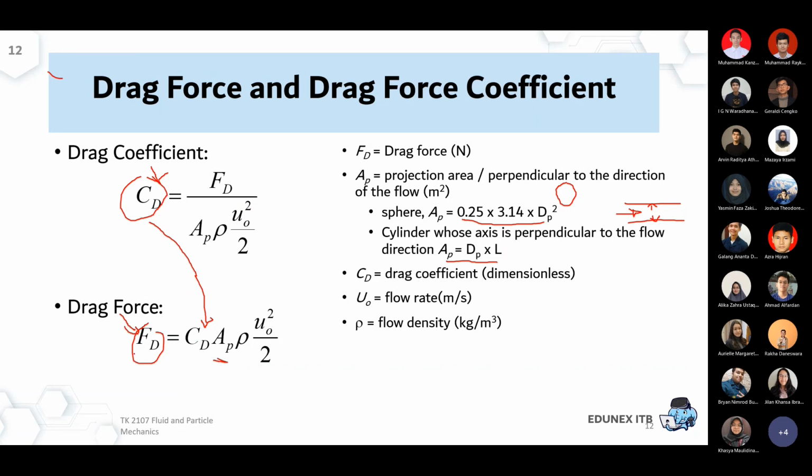If we want to calculate the drag force, CD can be estimated using the upper correlation, FD over A rho U squared over 2. A starting point for most CD values can usually be gathered from a chart.